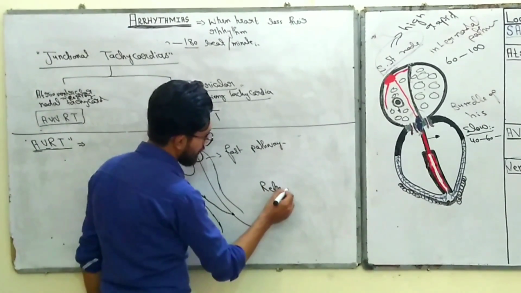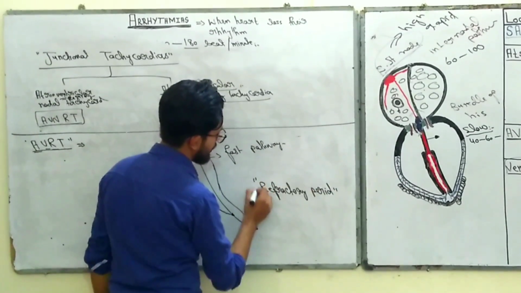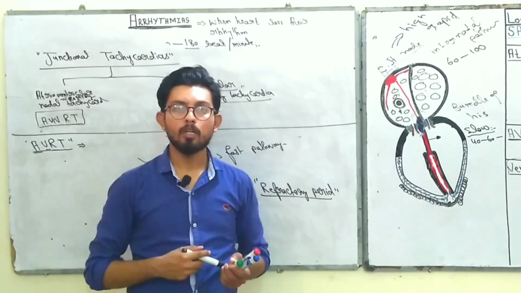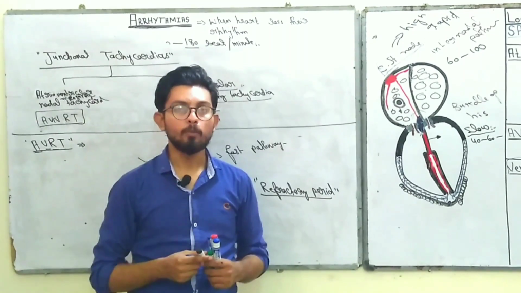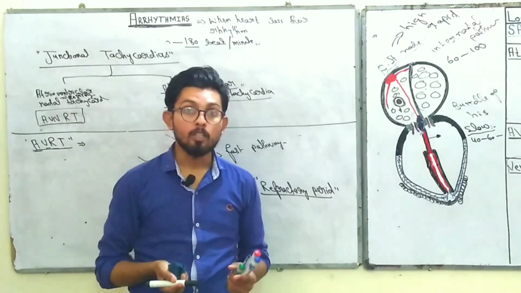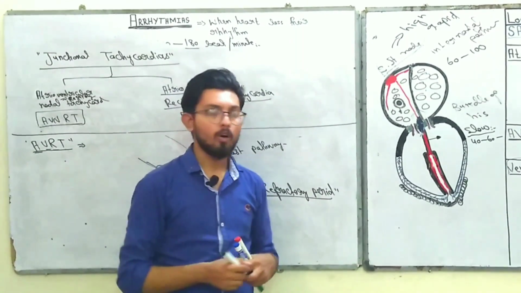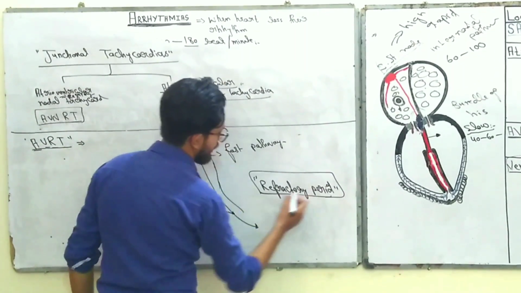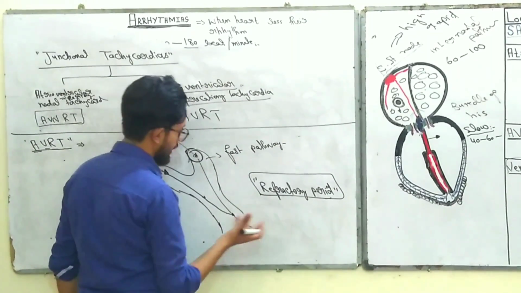What is the refractory period? Refractory period is a period in which all the muscle fibers are depolarized and no new depolarization occurs. When all the muscles of the heart are depolarized, no new signal passes through this depolarized cardiac muscle, because these muscles are already depolarized, so it cannot allow the new impulse or new depolarizing current to pass. So the refractory period is the period in which no new impulse can pass through the depolarized muscle because it is already depolarized.